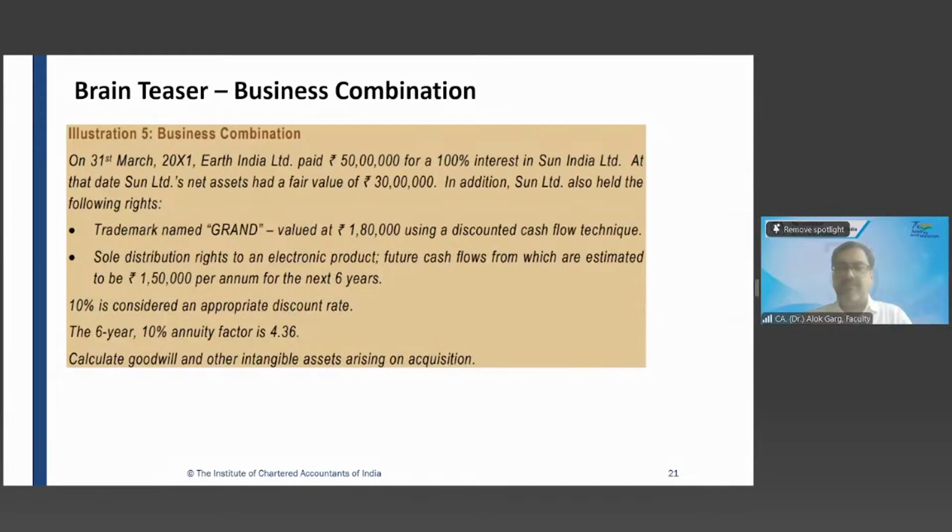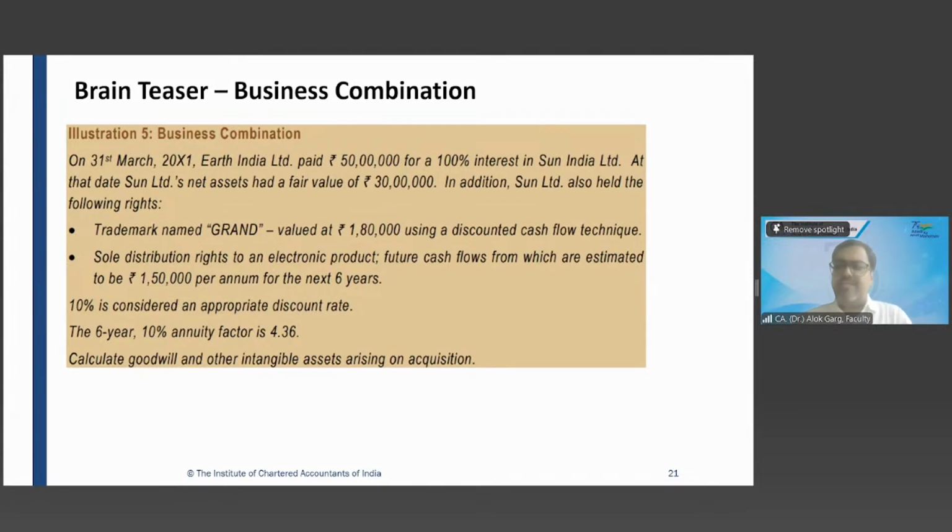Sir, we will not recognize sole distribution right, because it is not probable future economic benefit. Sir, the reason is that it's not probable, the future economic benefit is not measured at this point. Cost should be measured initially, but in this case, that aspect is missing. So whatever the 6 lakhs, 54,000, something else we added to that, they reduced from the goodwill. Now the goodwill will get increased.